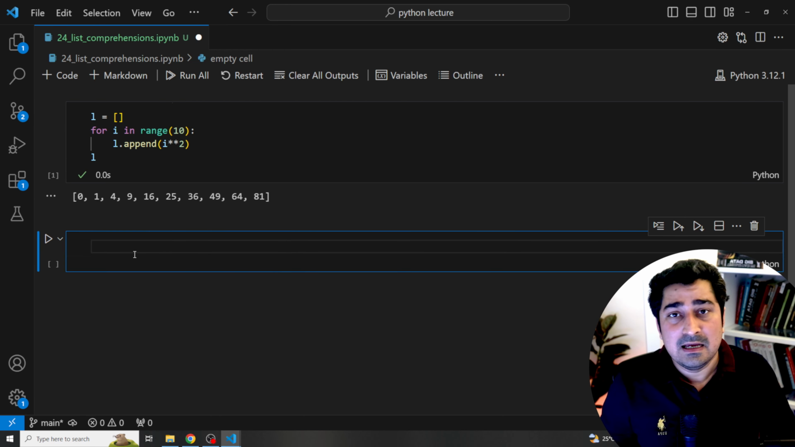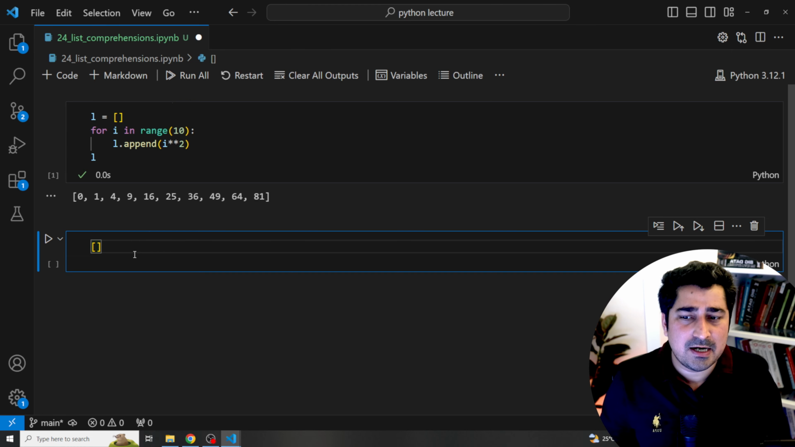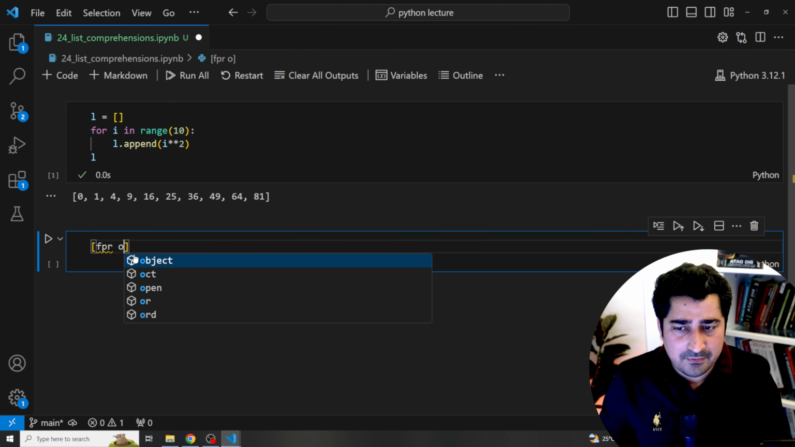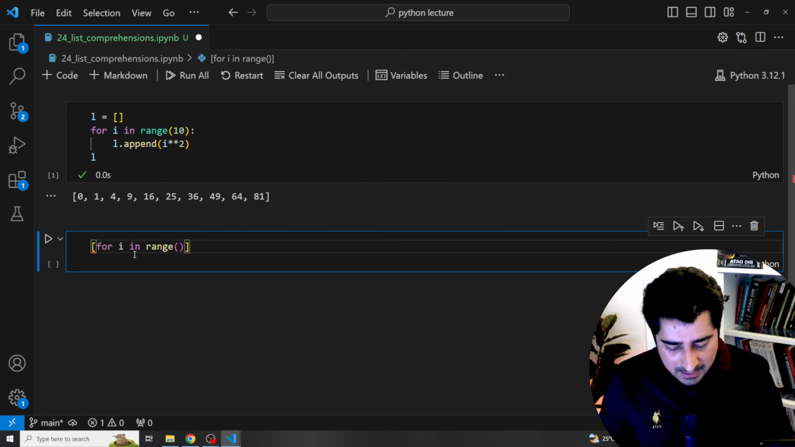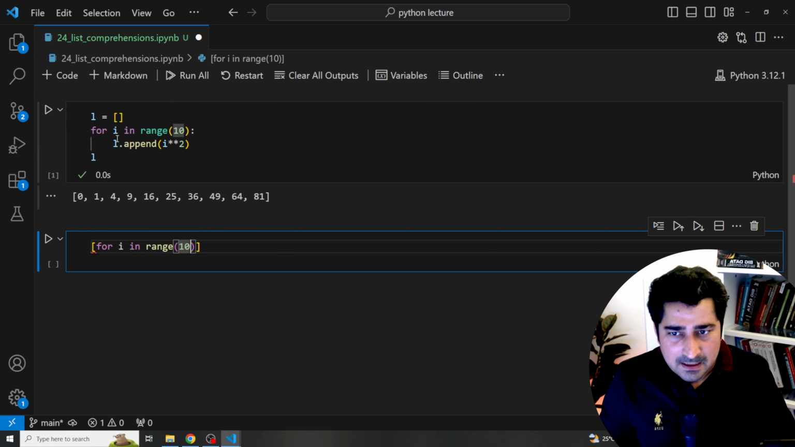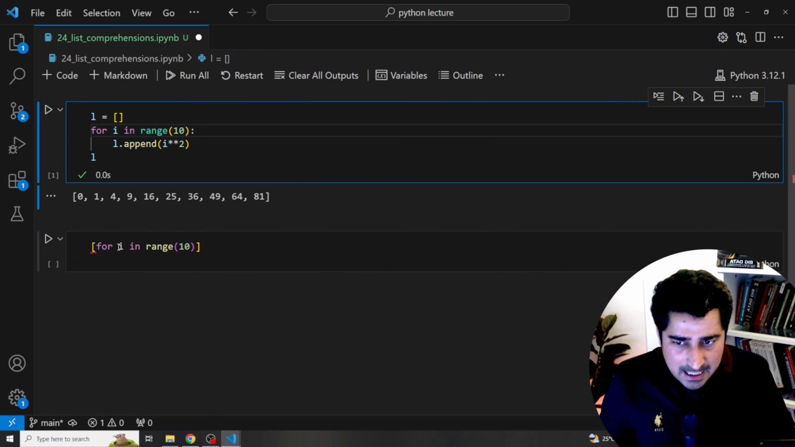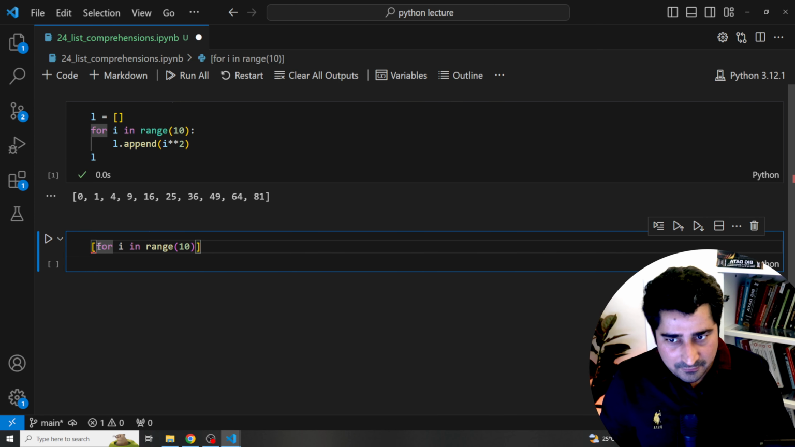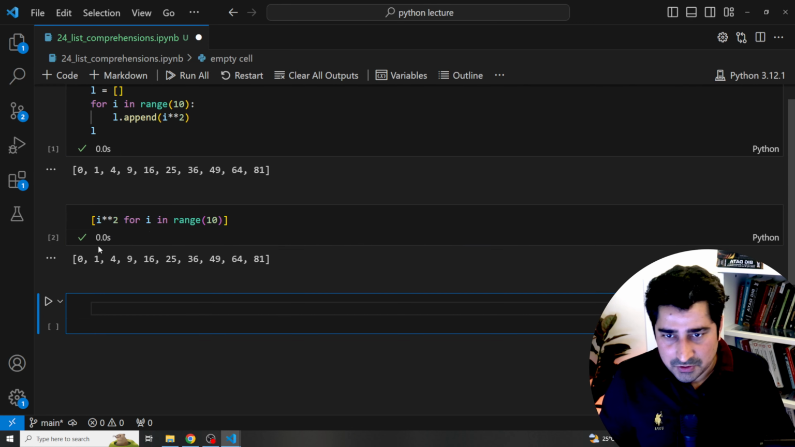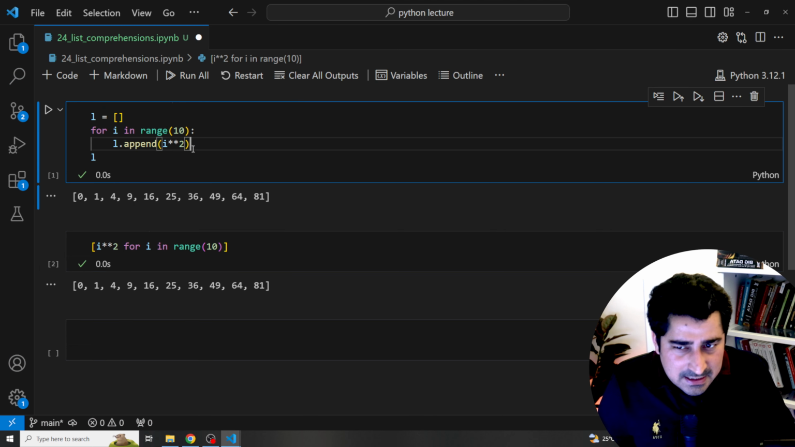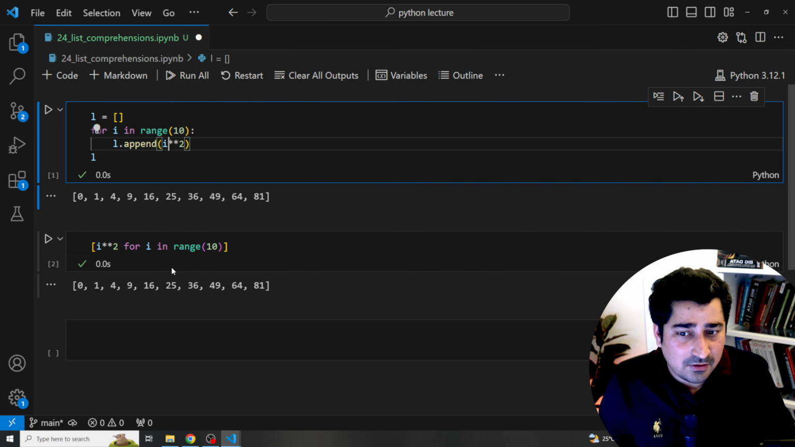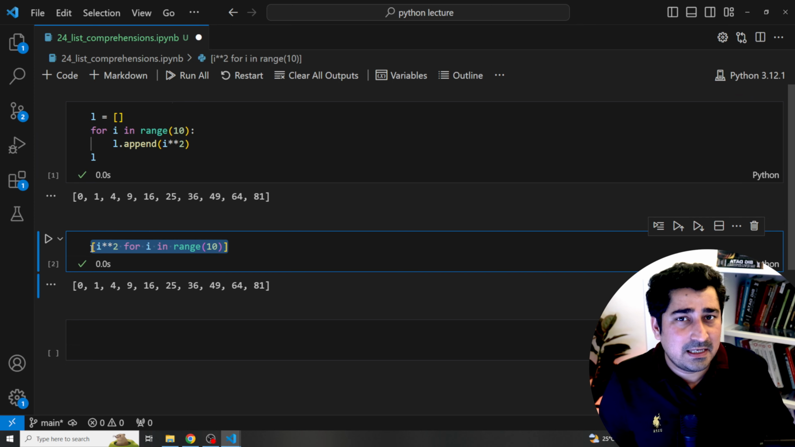That is something called list comprehension. Here I give a square bracket, open and close. I write for i in range of maybe 10. It's the same piece of code, and whatever outcome I'm looking for, I can hold it in the beginning. So i square, then execute. You will see that in just one single line, I'm able to fit the entire piece of code. This is something called list comprehension.